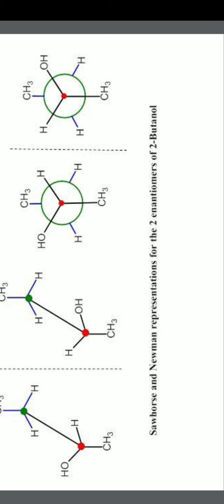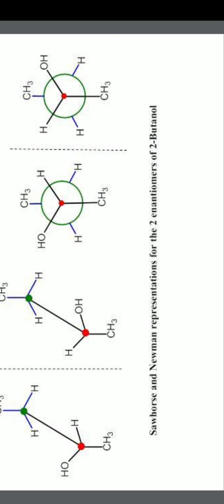In stereoisomers, what are enantiomers, what are the properties of enantiomers, and after that we discussed diastereomers. What are the main differences between enantiomers and diastereomers, how they differ. After that we discussed the different projections of writing a molecule.